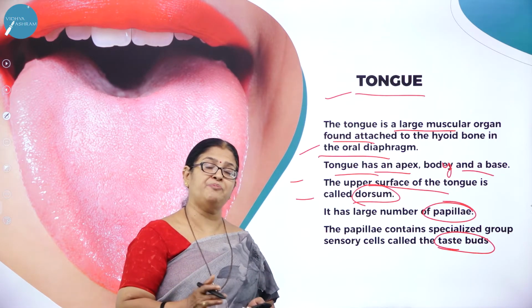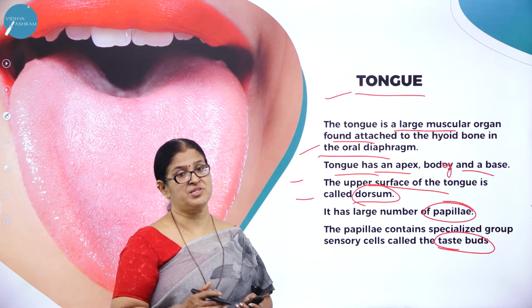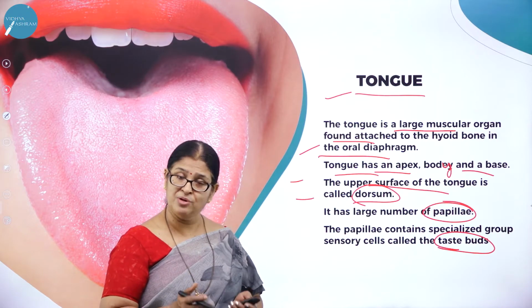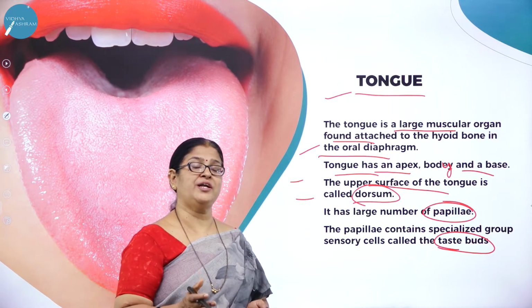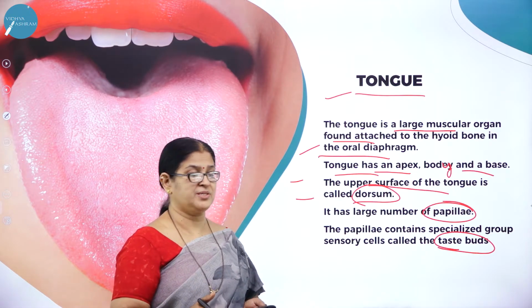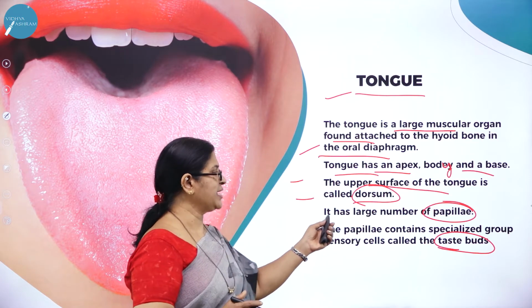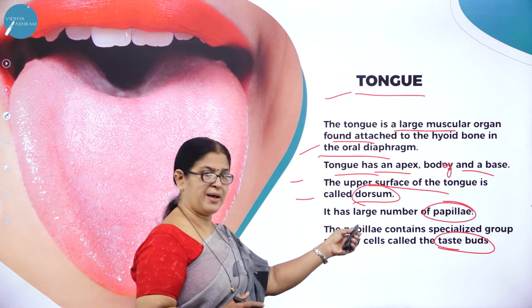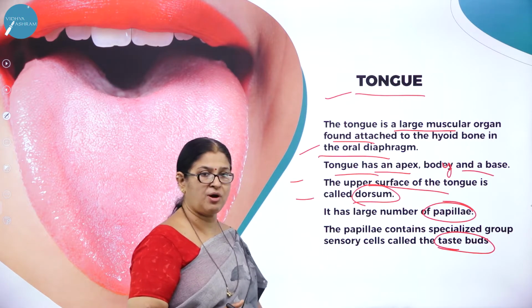The methodology of preparation of food varies from place to place, from region to region, from state to state, and even from country to country. But food is food. The variety of foods that we eat differs from place to place, but the taste matters a lot. So the tongue has a large number of papillae, and the papillae contain specialized groups of sensory cells called taste buds.